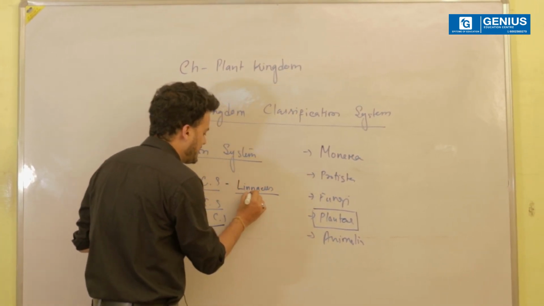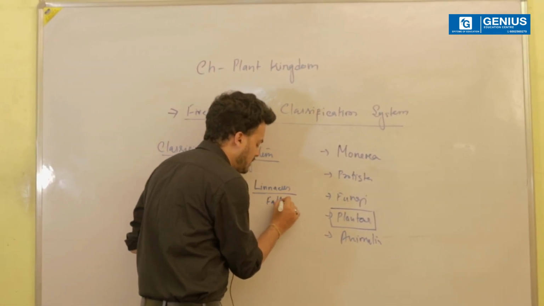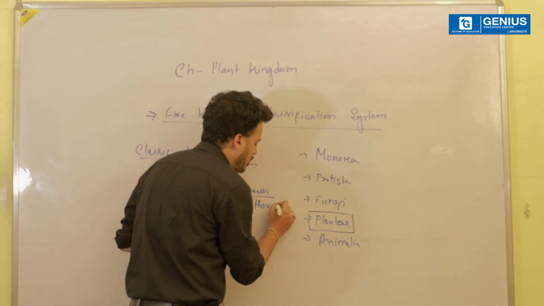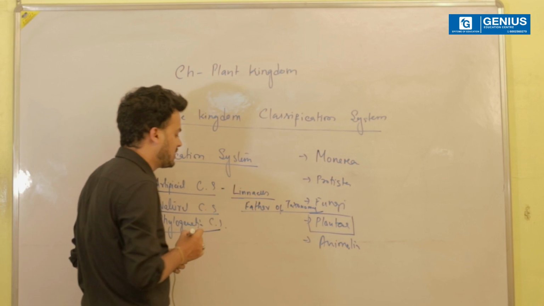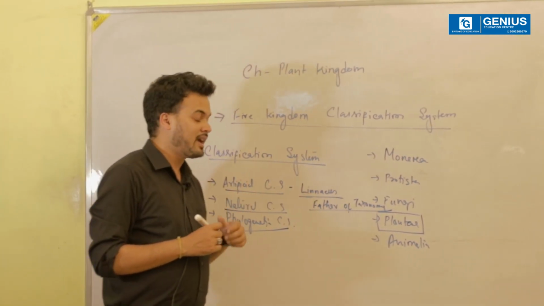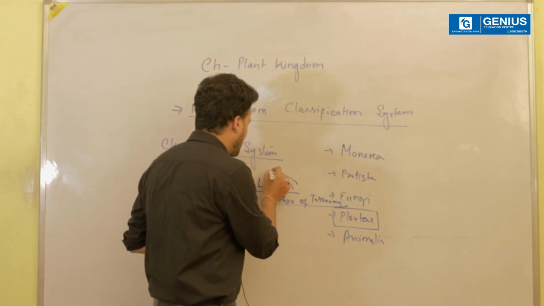Now, who exactly is Linnaeus? Linnaeus is the father of taxonomy. As you have already studied about taxonomy in your very first chapter, I would like to again recall what we have already discussed in the first lecture, where we discussed the very first chapter of your class 11. So, Linnaeus is the father of taxonomy.